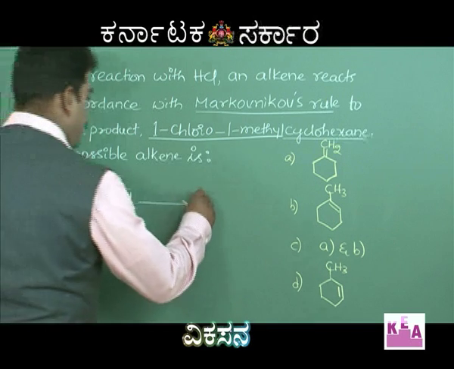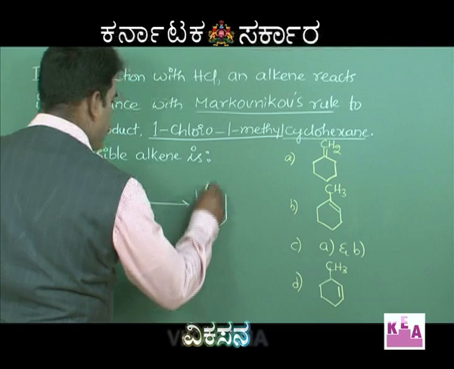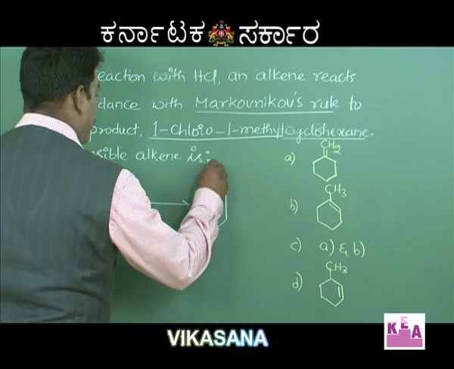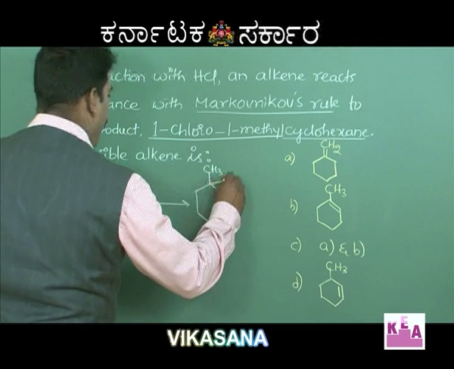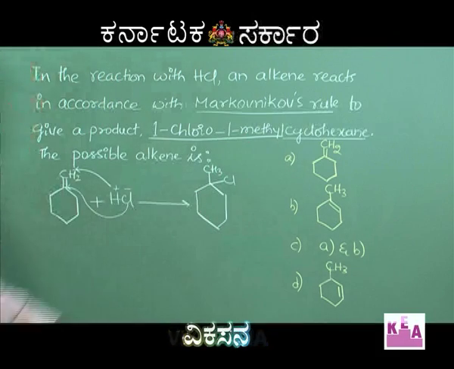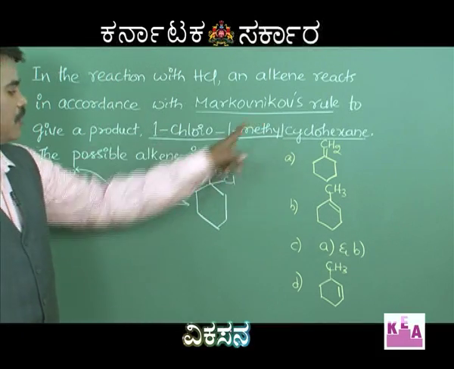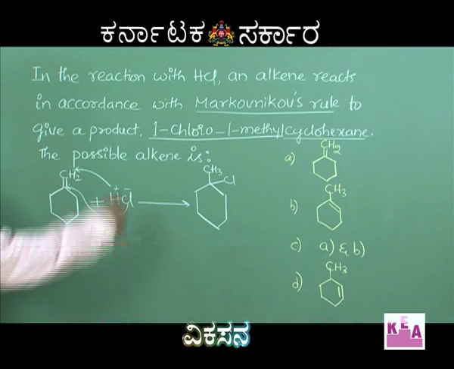Then what is the resulting product? This is your resulting product. This became CH3 and you have Cl here. This is 1-chloro, 1-methyl cyclohexane. So the first one gives it.